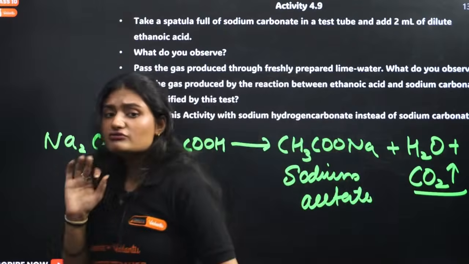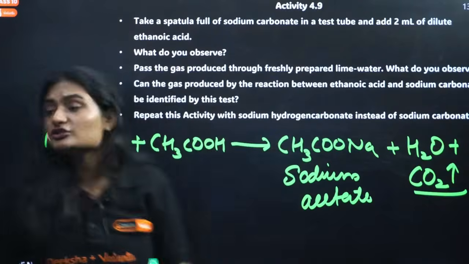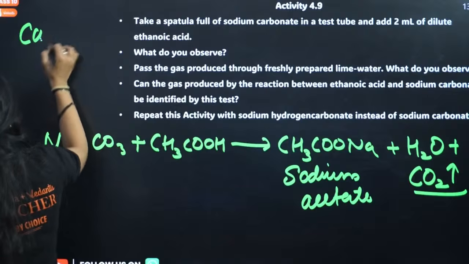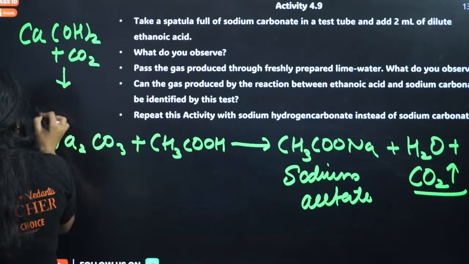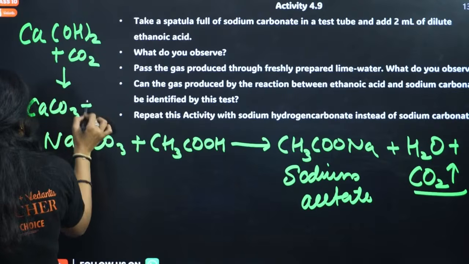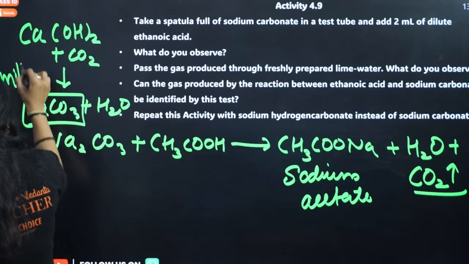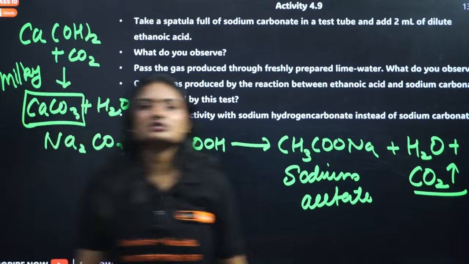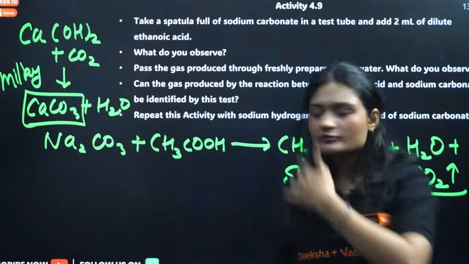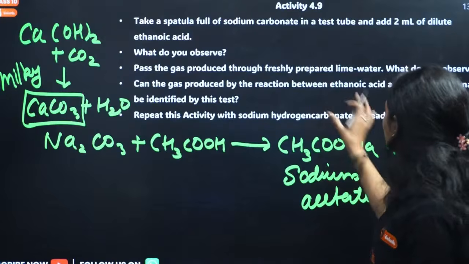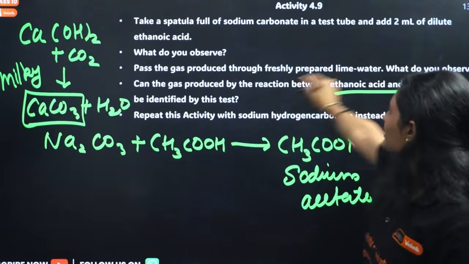Now the gas produced is carbon dioxide. If you pass carbon dioxide gas through lime water, we get calcium carbonate plus water. Now this is milky. So that's what we call it: carbon dioxide turns lime water milky. Clear? Okay. Now see, sodium acetate we are getting. Can you identify the gas? Can the gas produced by the reaction between ethanoic acid and sodium carbonate be identified by this test?